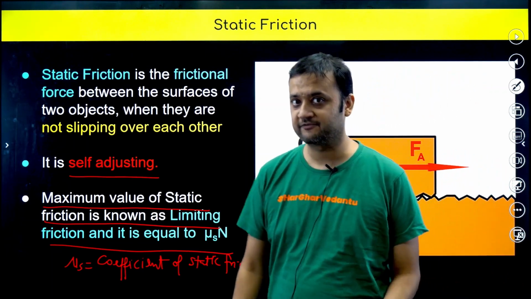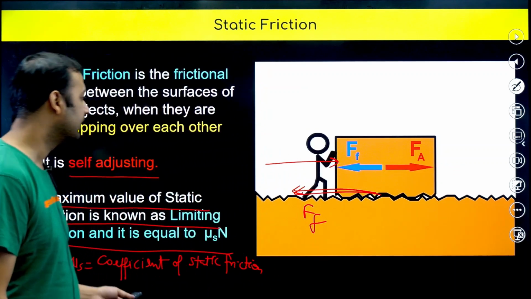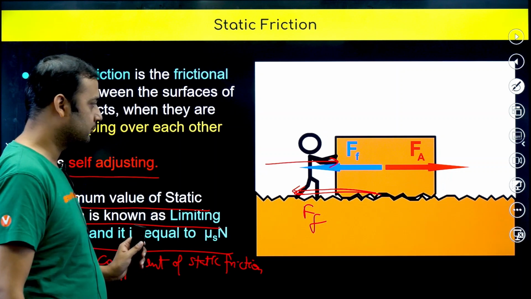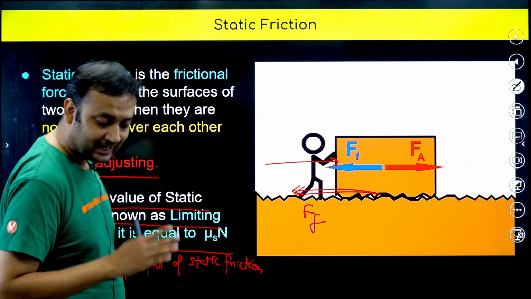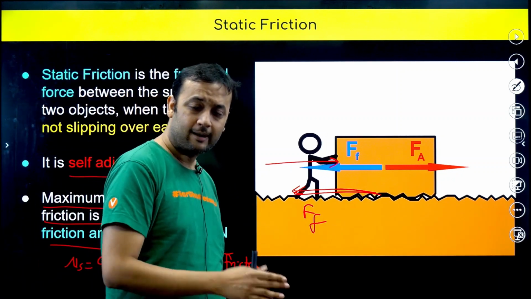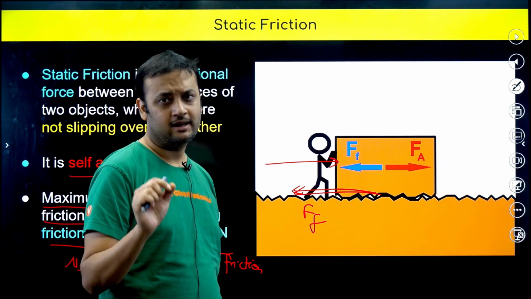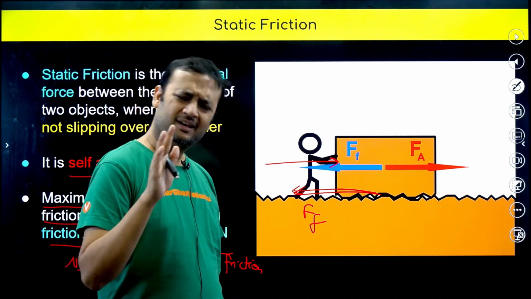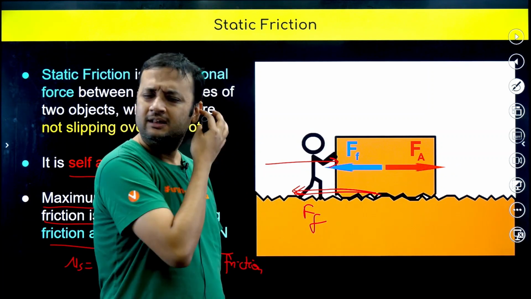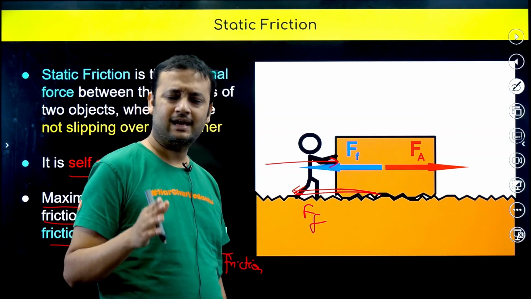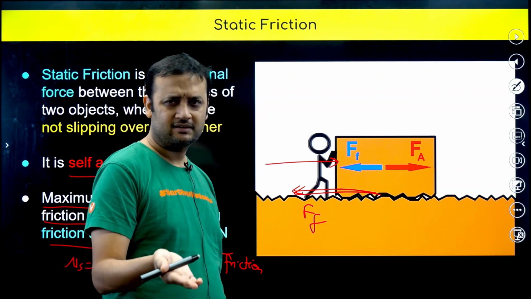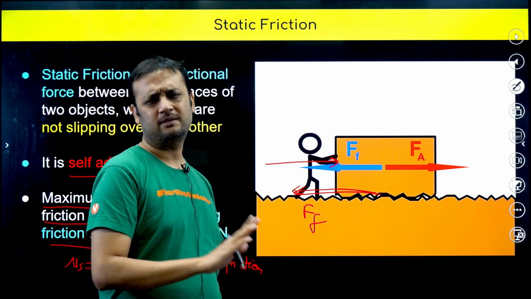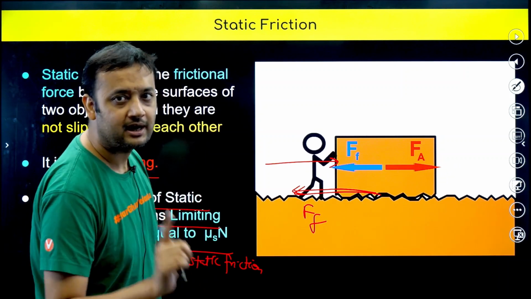I hope you are clear till here. Static friction can increase its value from 0 up till how much? Mu s into n. And generally you will see that mu s lies between 0 to 1, but it is not a rule. Mu s can be greater than 1 as well. Nobody is saying that mu s has to be less than 1. In most of the questions that you will see, mu s generally lies between 0 to 1, but again it's not a hard and fast rule.